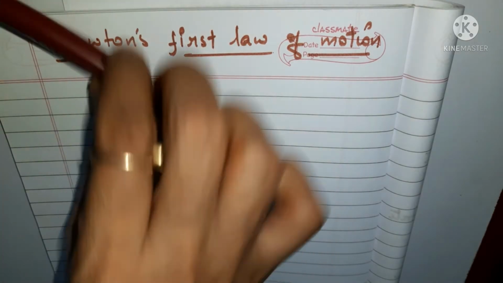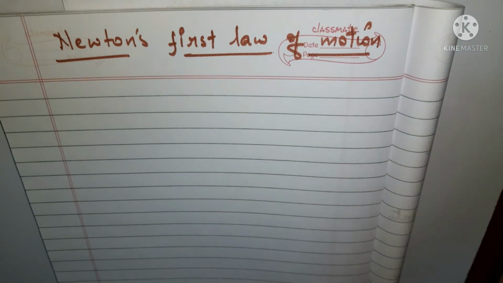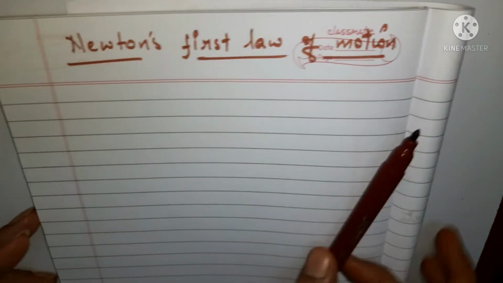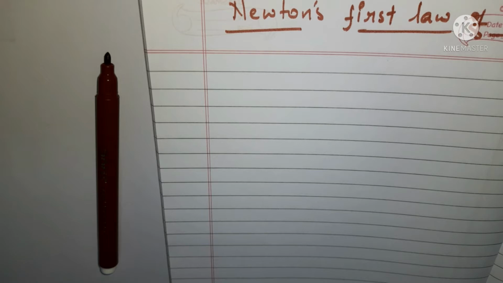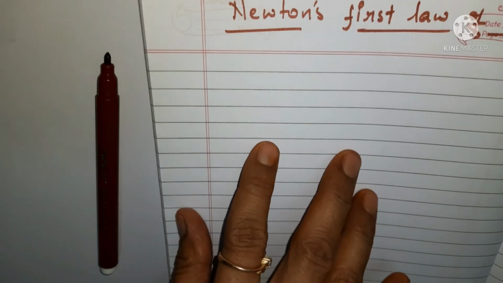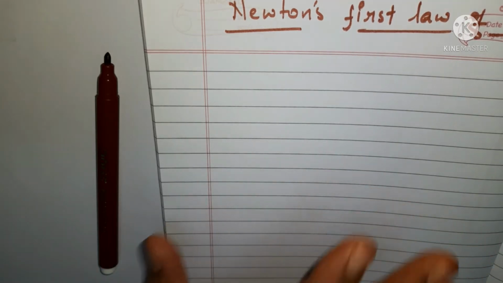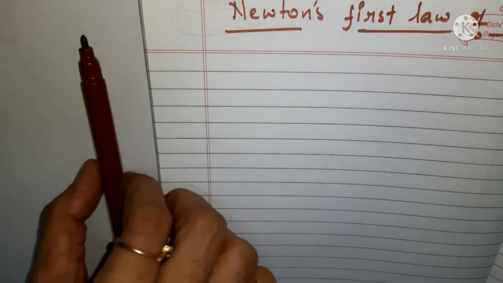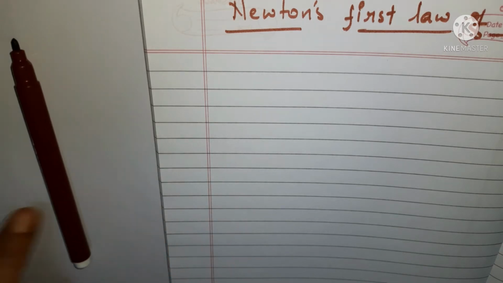If I keep this pen here, is it in motion? No, it's not moving until and unless I touch it. Similarly, this notebook lying over here is in a rest position. It is stationary, not moving at all. But if I move this sketch pen, you can see it is in motion now, isn't it?